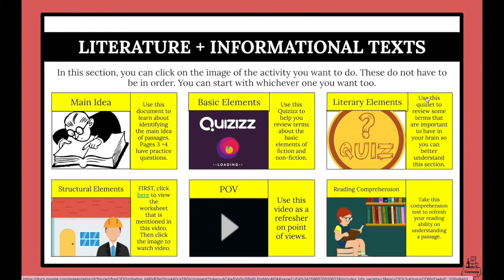Literary terms. Use this Quizlet to review some terms that are important to have in your brain so you can better understand this section. It's a Quizlet.